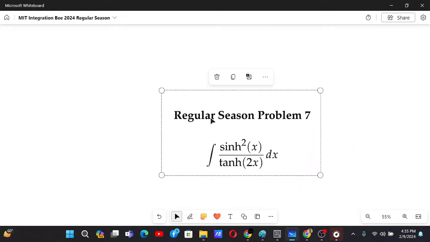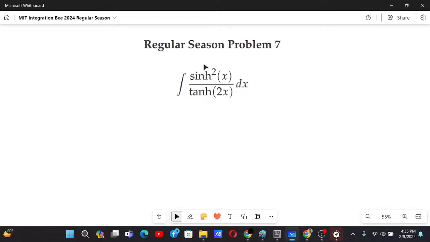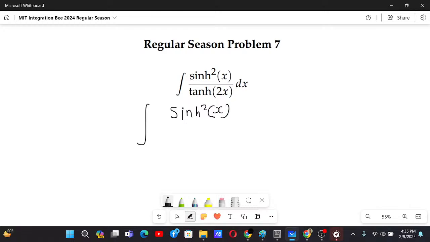Now let's solve this problem. So for this problem, what we can do is we can just break tanh x into sinh and cosh, and then it will simplify a lot. So we have sinh square x by sinh 2x and then cosh 2x.